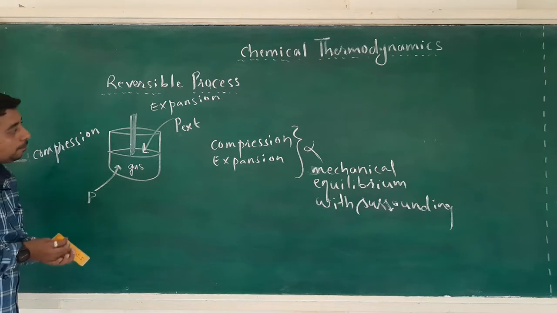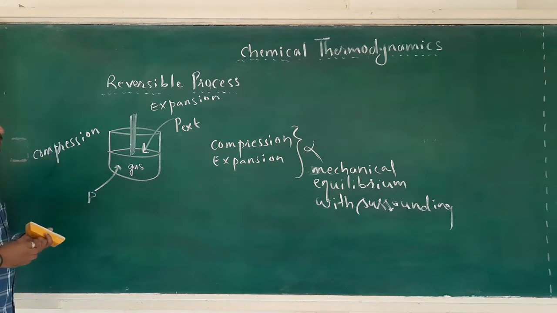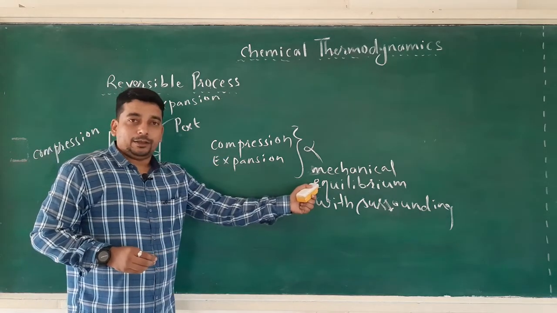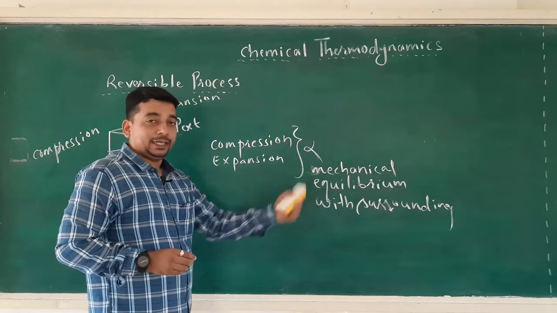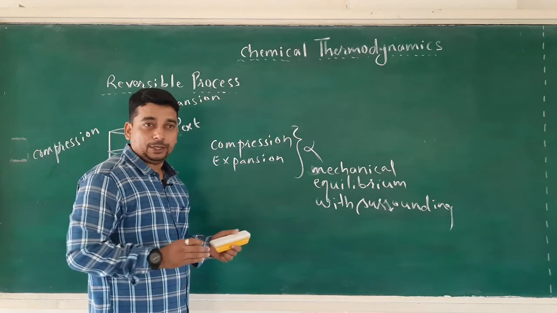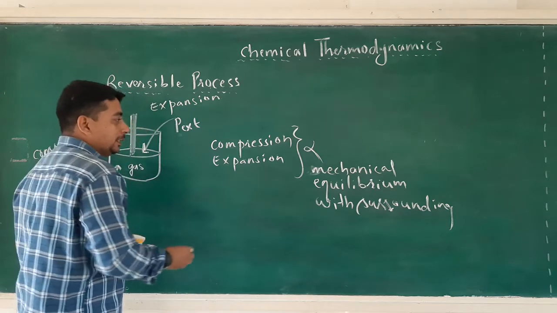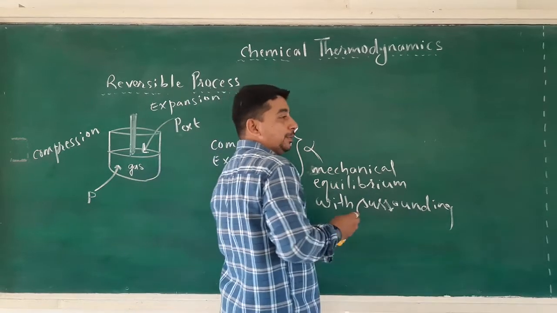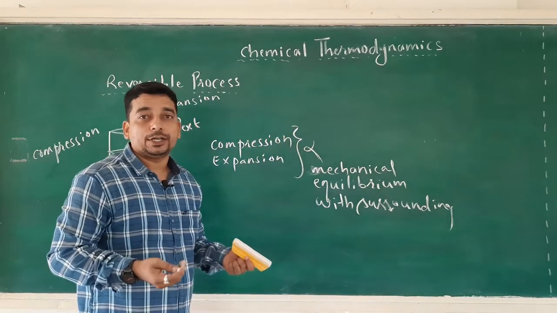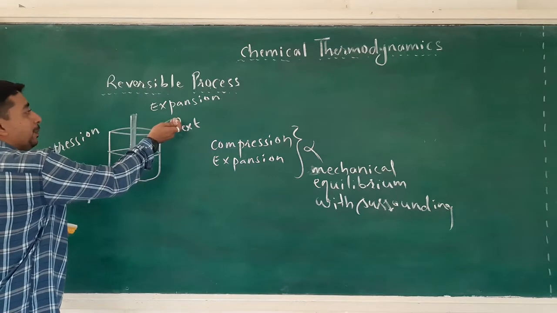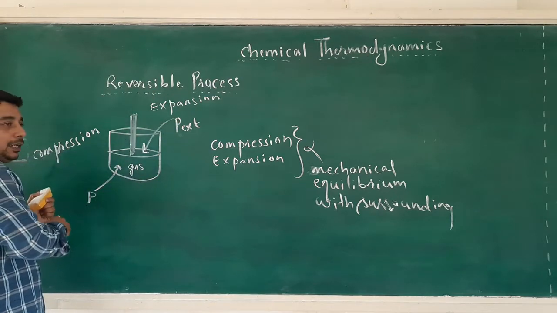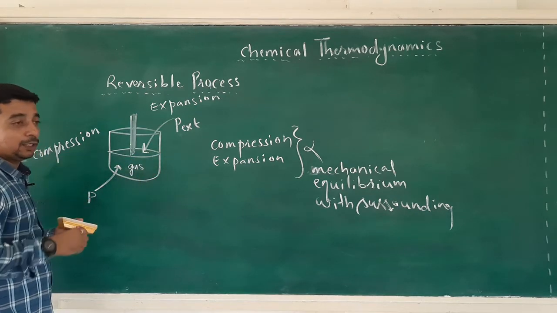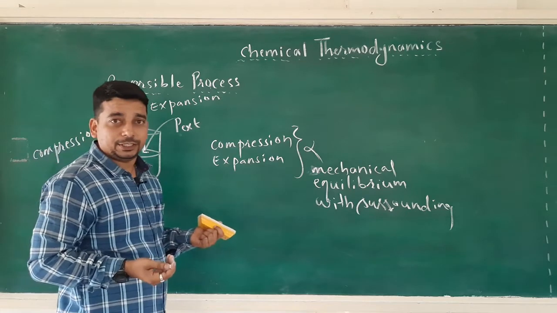Now this was the expansion and compression, but we have already seen there is no expansion and no compression when the system is in mechanical equilibrium with the surrounding. In that case, infinitesimal changes may cause the process to occur in the reverse direction, meaning expansion will be reversed into compression and compression can be reversed into expansion.